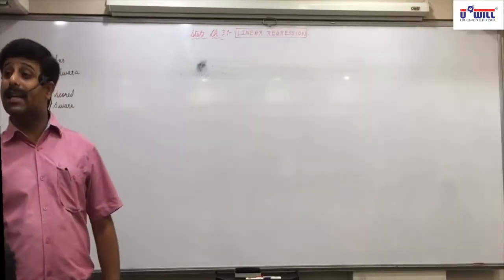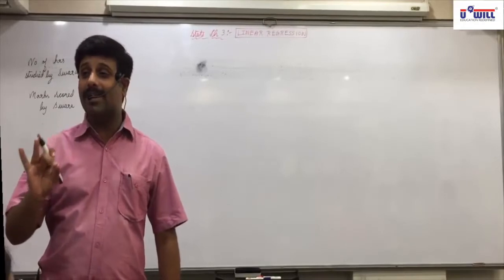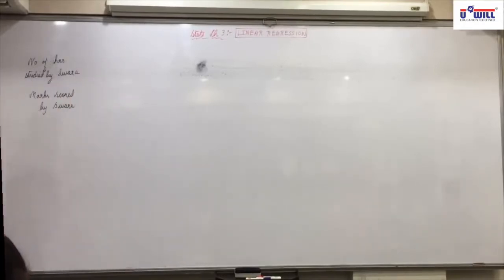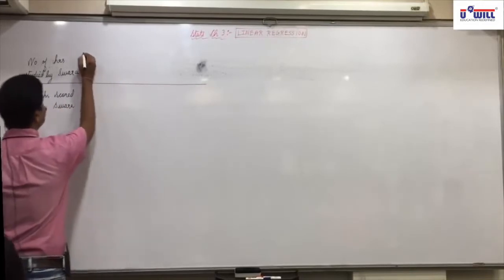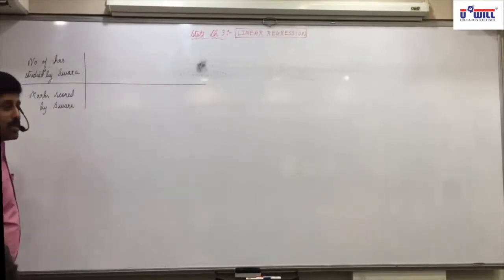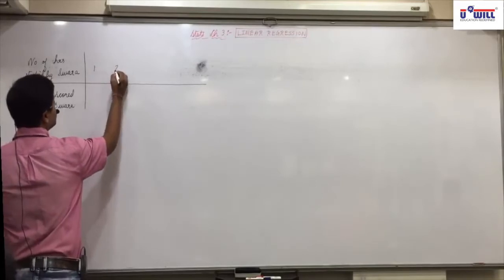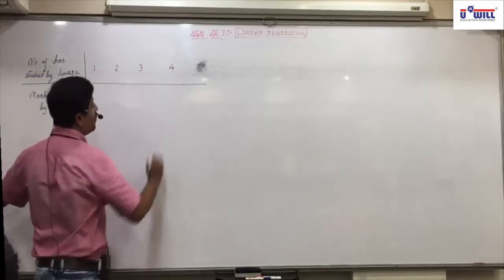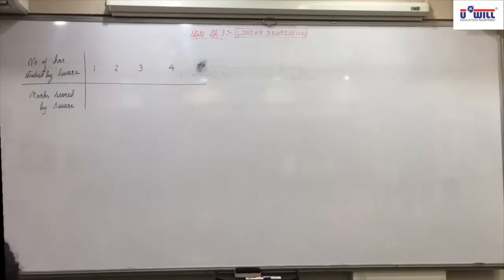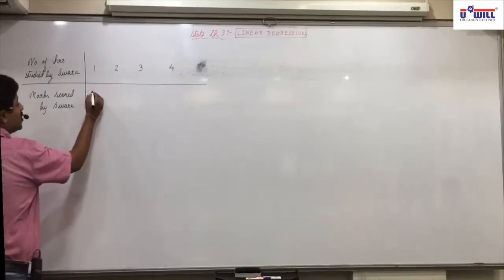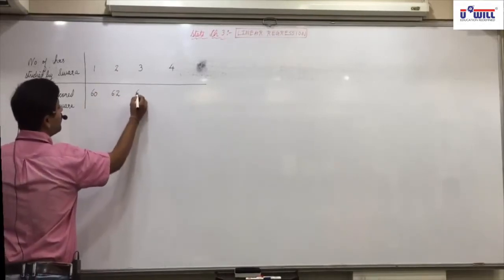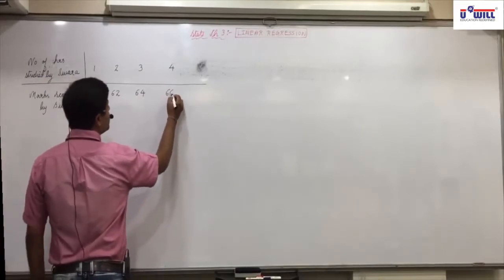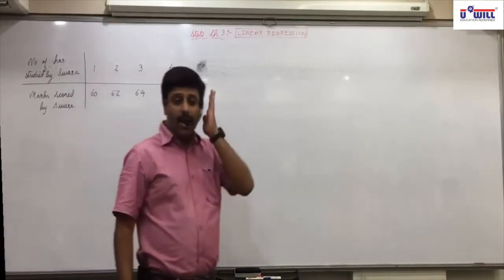What did I say? Cause and effect relation. I did not say nonsense relation. Okay, so cause and effect relation. Number of hours studied by Swara and marks scored by Swara. Now, is it positive or negative? Positive. So, suppose we take 1 hour, 2, 3 and 4. Out of 100 marks, let us say when she is studying for 1 hour, she is able to score 60 marks, 62, 64, 66.